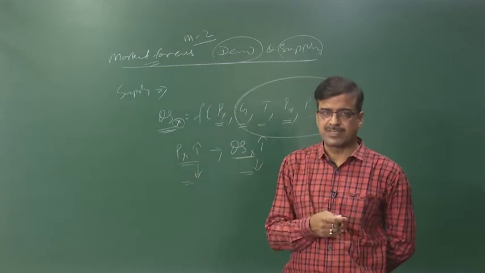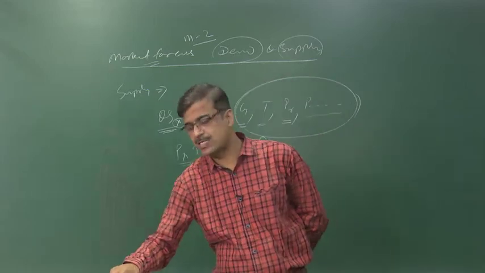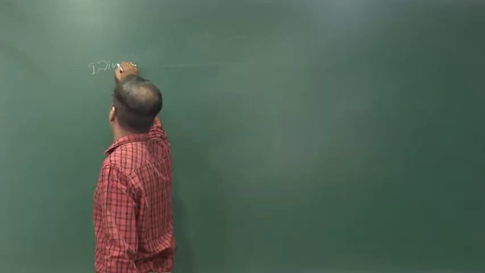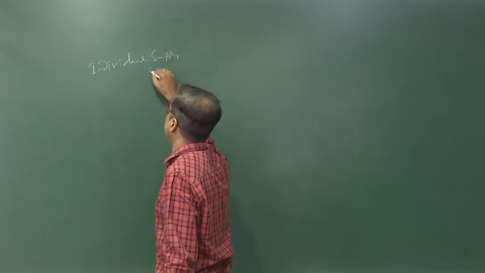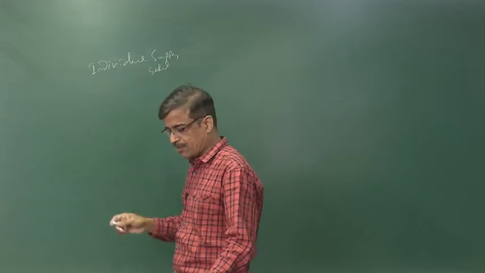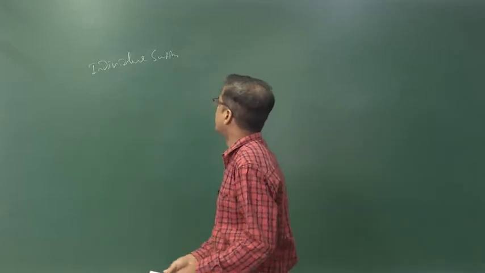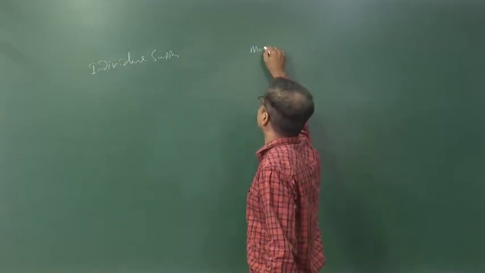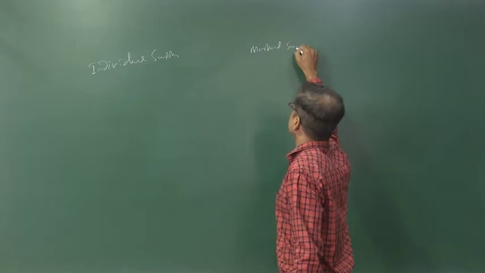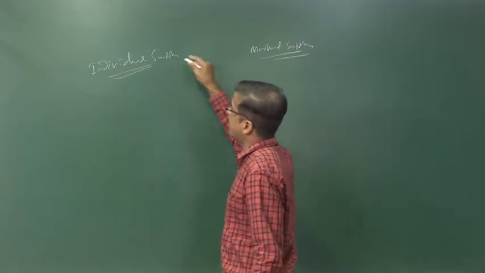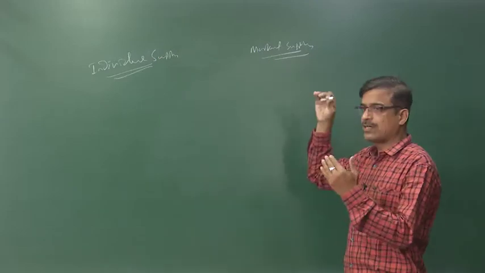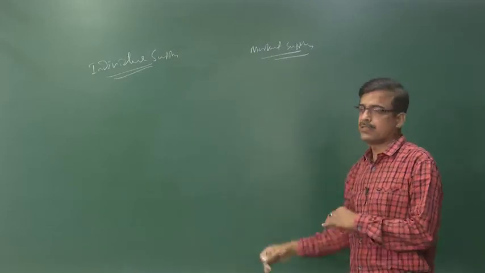So, how to express it with the help of one example. We take into account the individual supply and the market supply. We have to express both the individual supply schedule and curve, and the market supply schedule and curve separately.